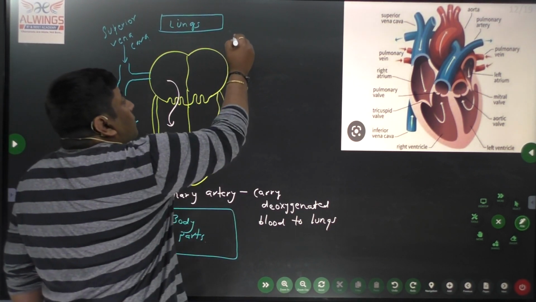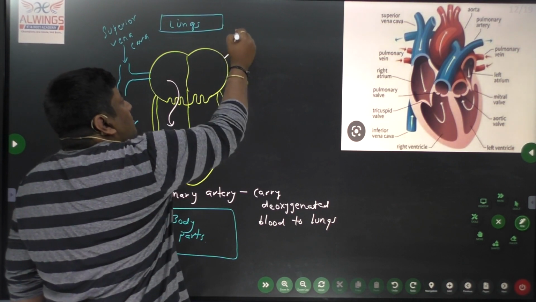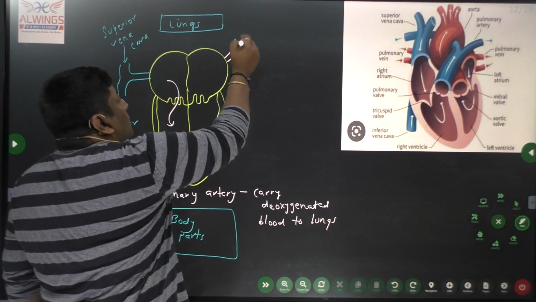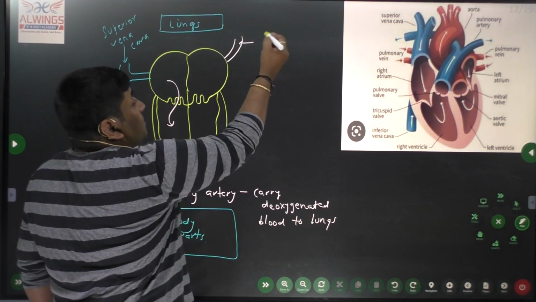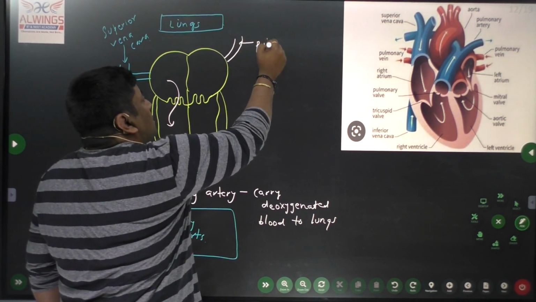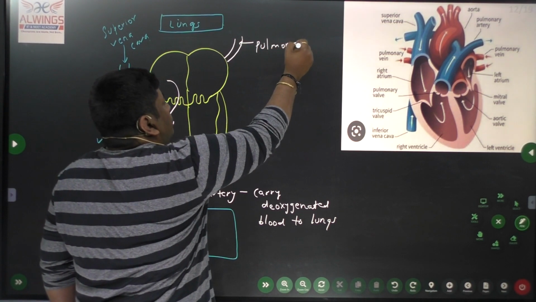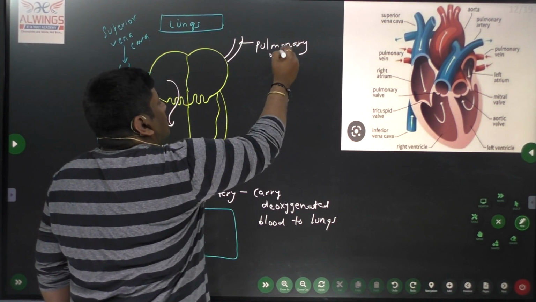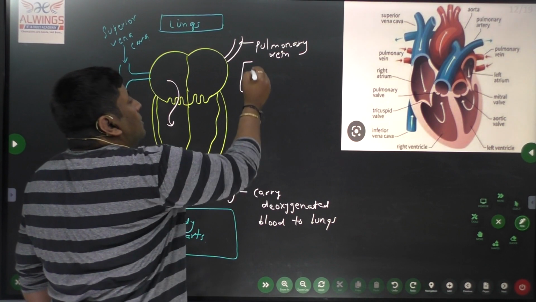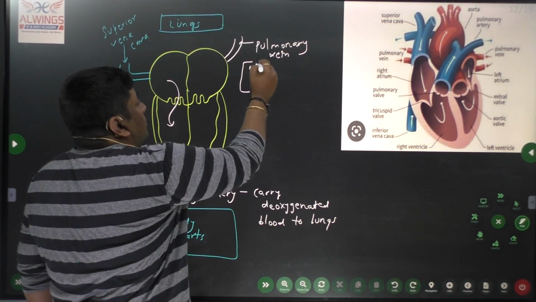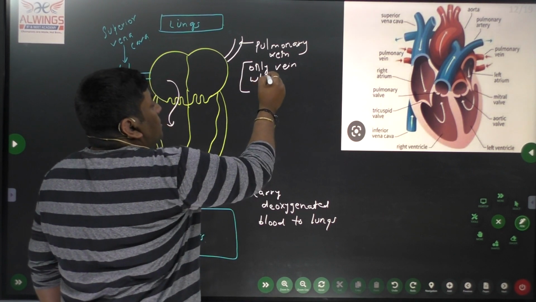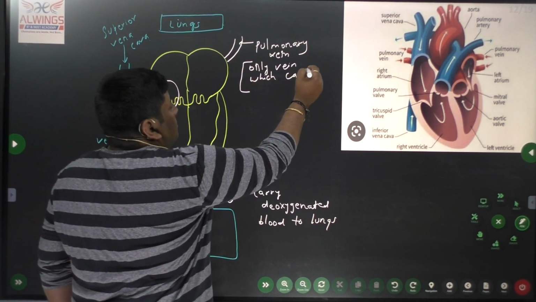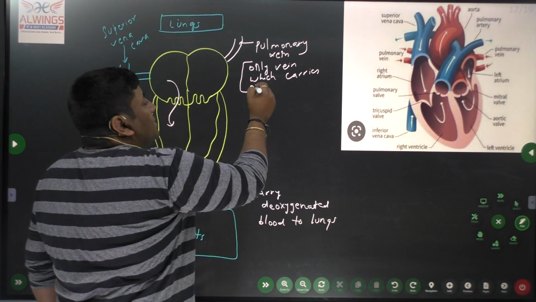Then from the lungs, blood enters the heart through another exception, a vein called the pulmonary vein. It is the only vein which carries oxygenated blood.